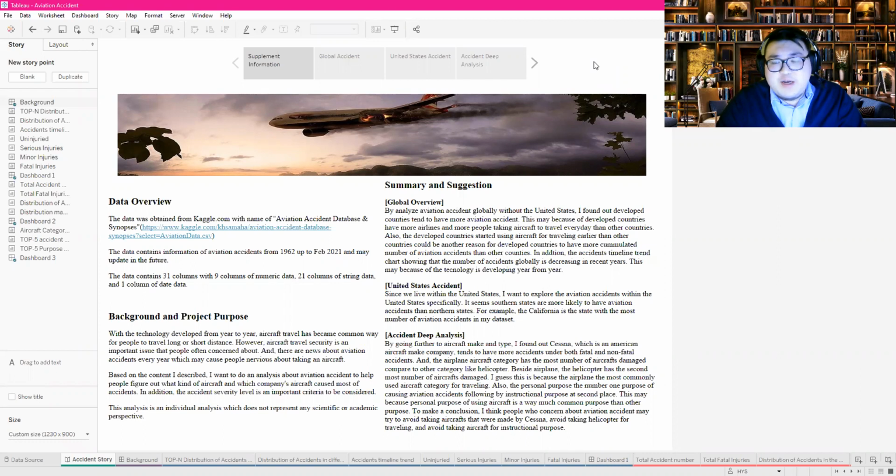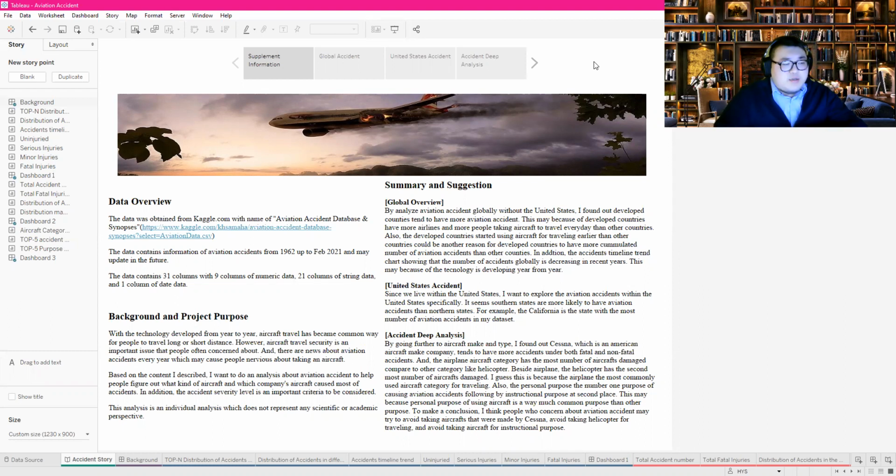For example, one of my favorite NBA stars, the famous Kobe Bryant, died in a helicopter accident last year, which makes me very sad. So I want to do an analysis about aviation accidents to figure out where the accidents mostly happen, and what kind of aircraft have the greatest number of accidents. I hope this analysis can help people resolve their concerns about aviation accidents.